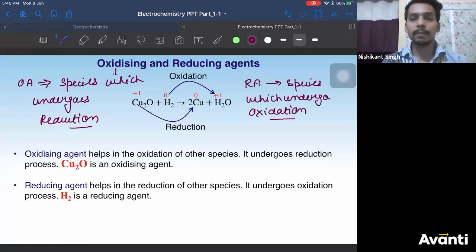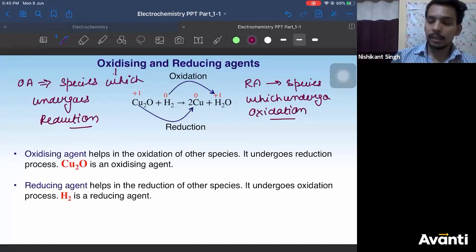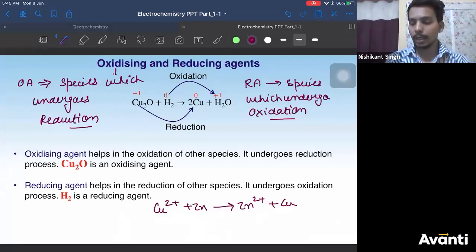Let us take an easy example. Very easy. If I take copper 2 plus, zinc, it gives you zinc 2 plus and copper. Now we can do the following. Let us check zinc. Zinc oxidation number here is 0. Here it is +2.